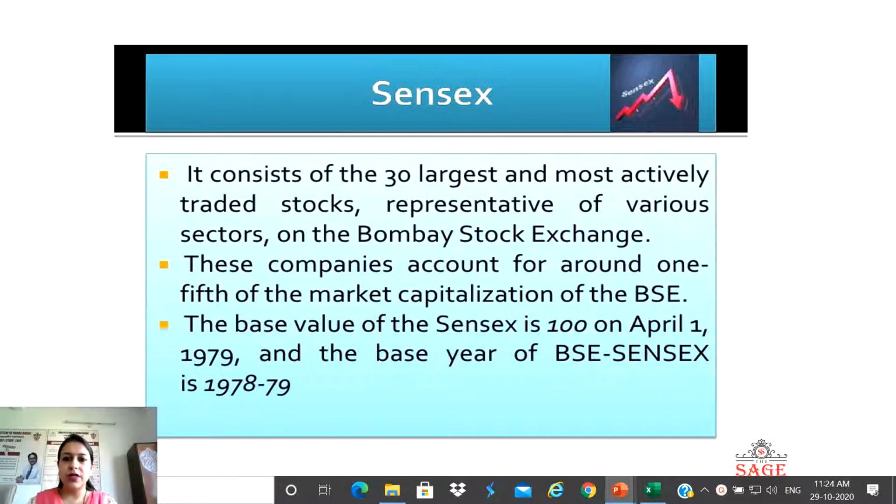So it consists of 30 largest and most actively traded stocks representative of various sectors. Basically, this index contains the top 30 companies of Bombay Stock Exchange, which can be regarded as top 30 on the basis of most actively traded stocks and which represent various sectors. These companies account for around 1/5 of the market capitalization of the BSE. And the base value which we use in this Sensex is 100 on April 1, 1979, and the base year we take as 78-79.